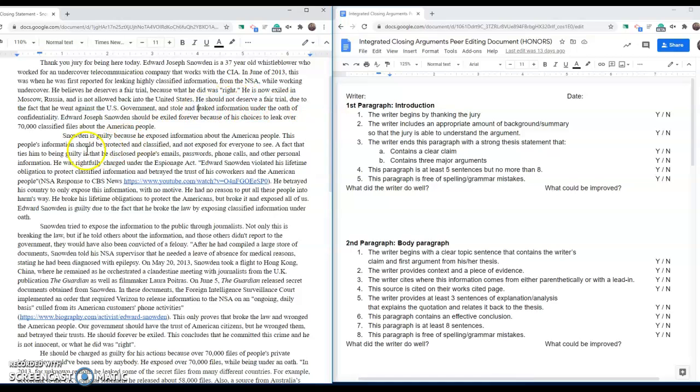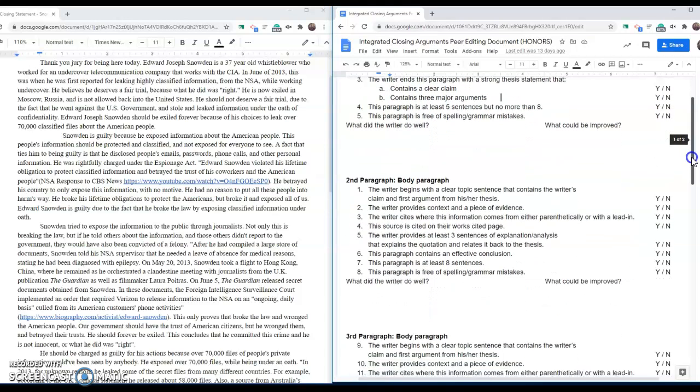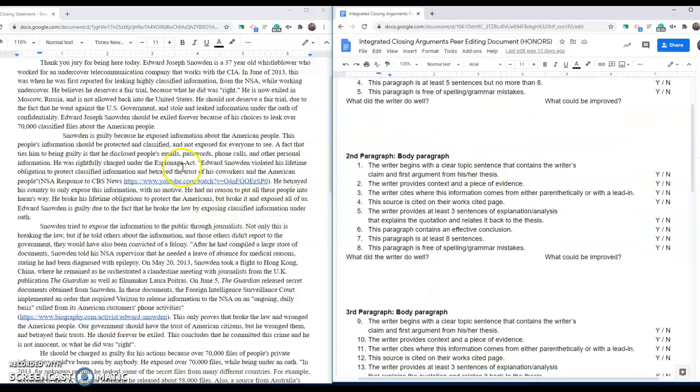Okay, so now that we've gone over what's expected in our first paragraph, let's take a look at one of the body paragraphs. All right, we're not going to go over all of them because I'm just going to be repeating the same thing over and over again. So the first one says Snowden is guilty because he exposed information about the American people. Okay, we've already covered it doesn't really match up with the thesis, but let's just look at this from a purely